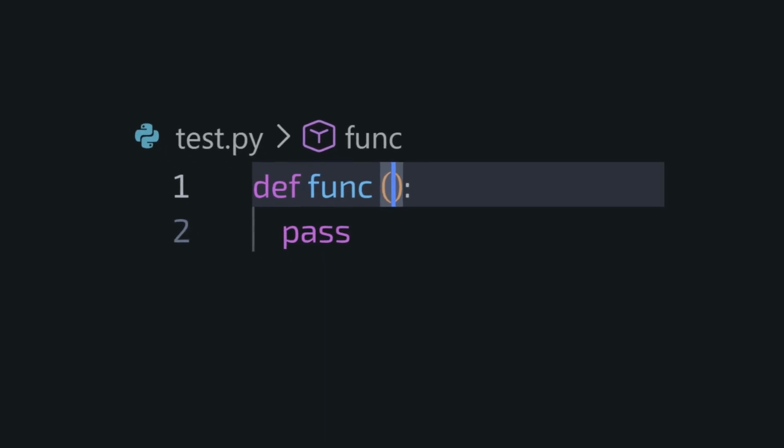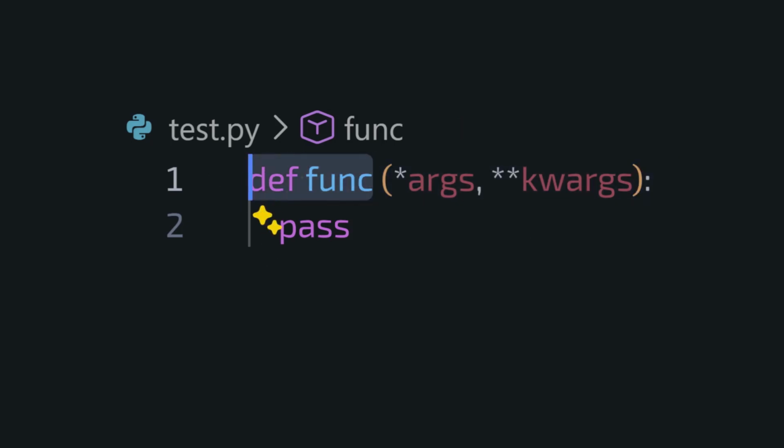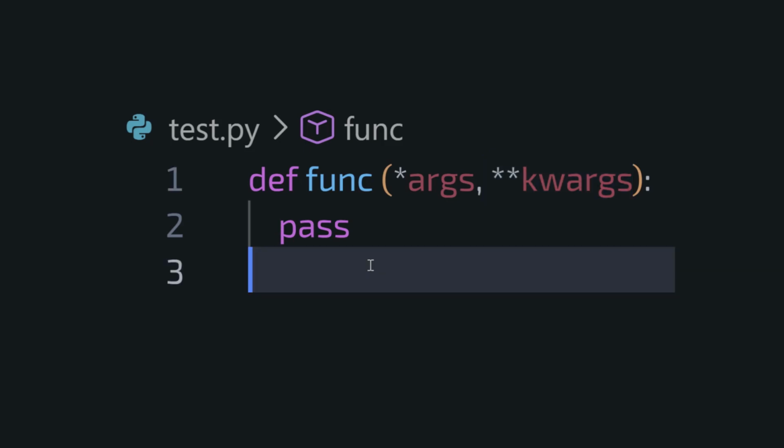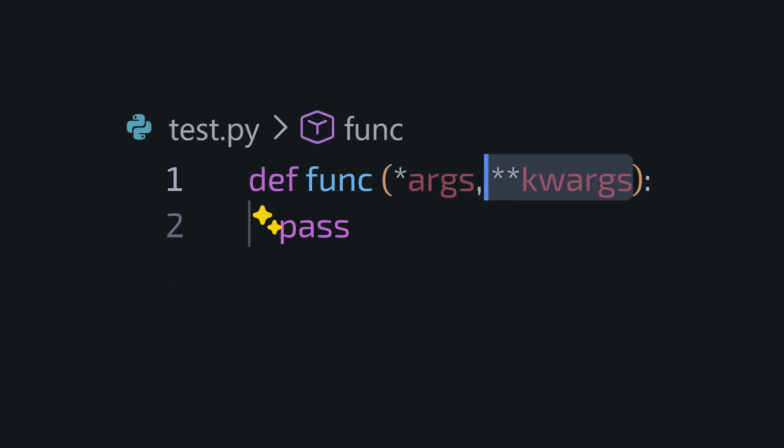Why do Python developers write star args and double star kwargs? Look at this code. Def function, star args, double star kwargs. Be honest, how many times have you seen this and just copied it without understanding it? Why the stars? Why these weird names? And what do they actually do?